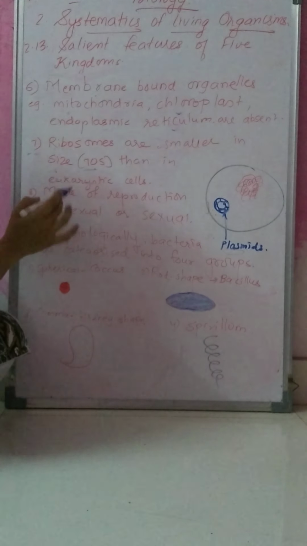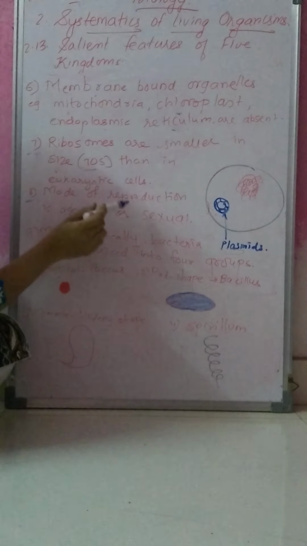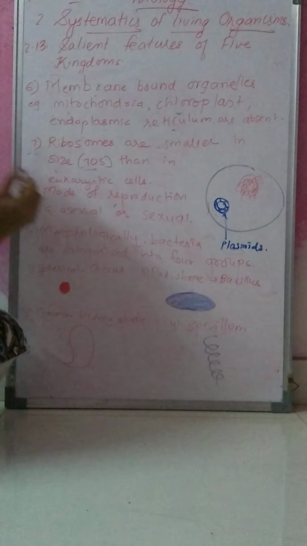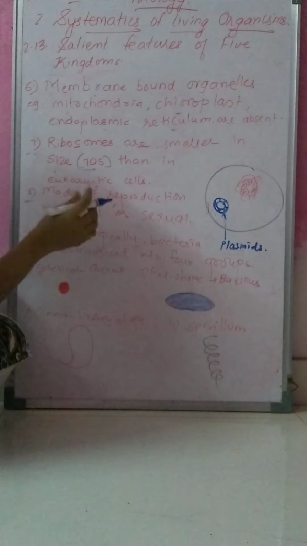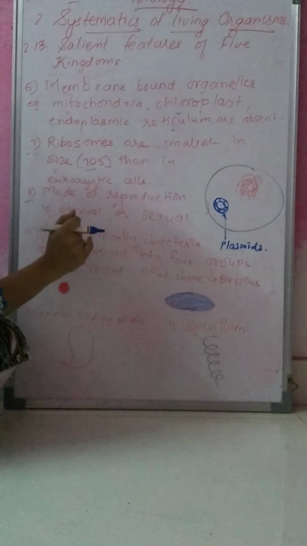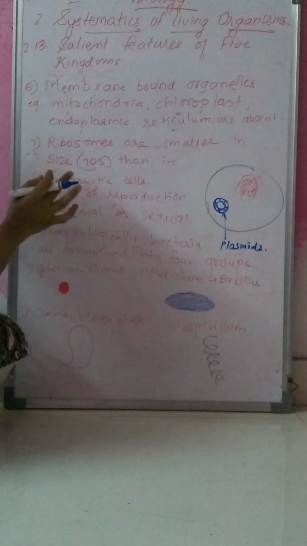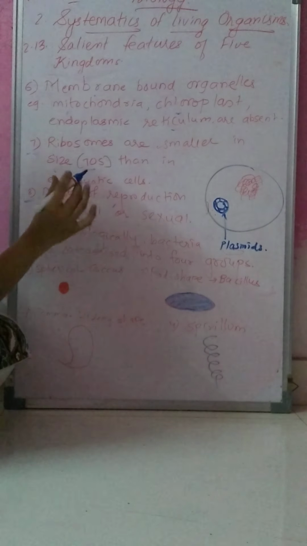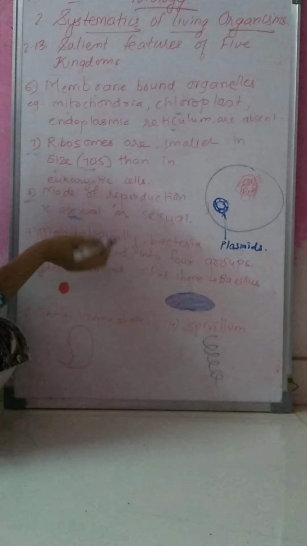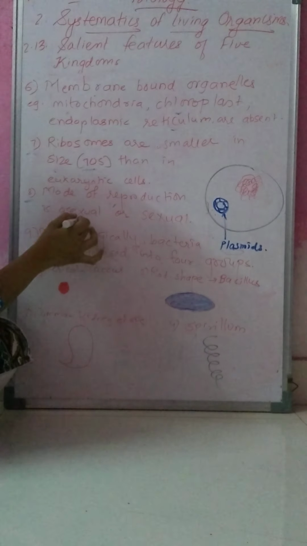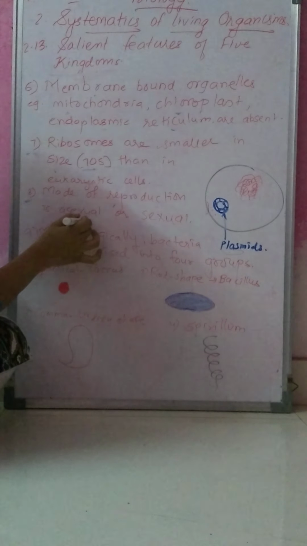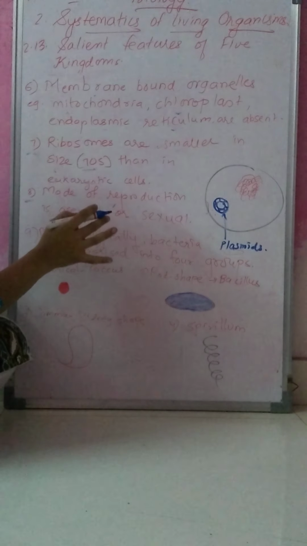Then next is the mode of reproduction. How does reproduction take place? The mode of reproduction may be asexual. If it is asexual, it is done with the help of binary fission or budding.